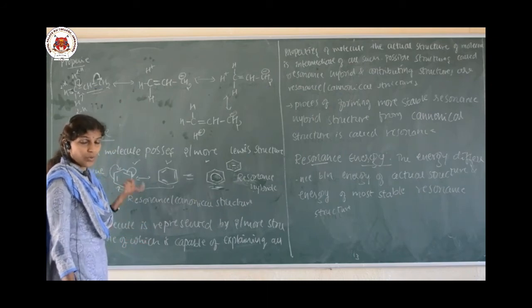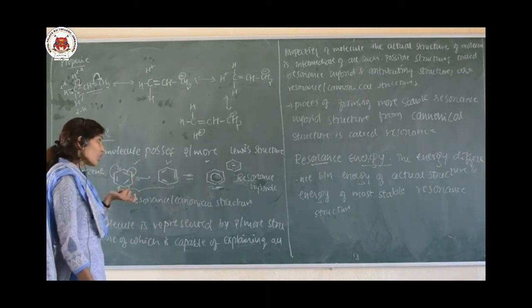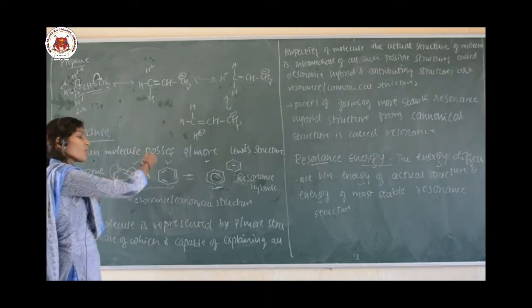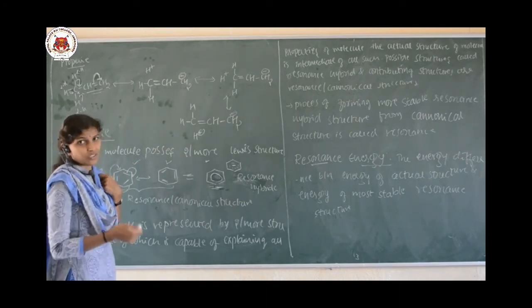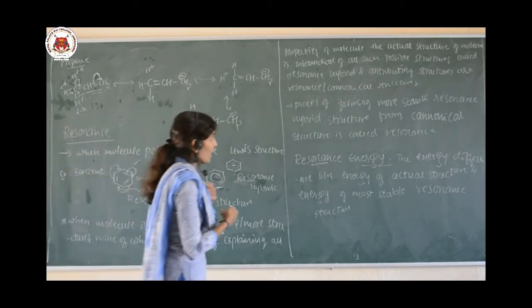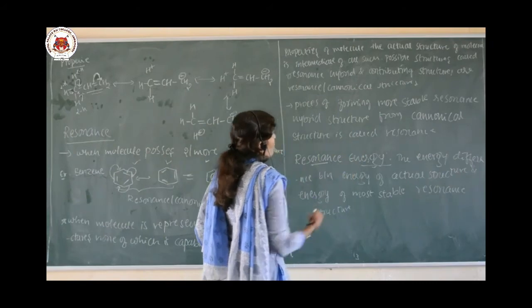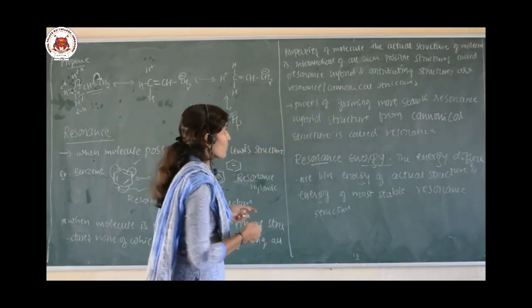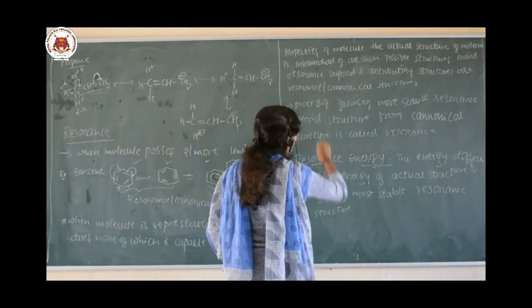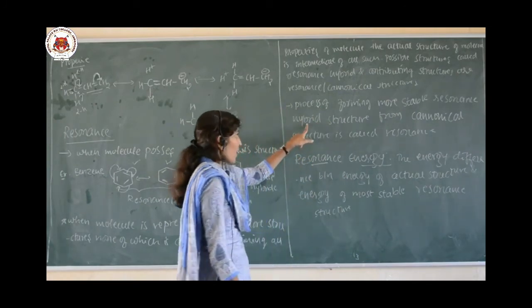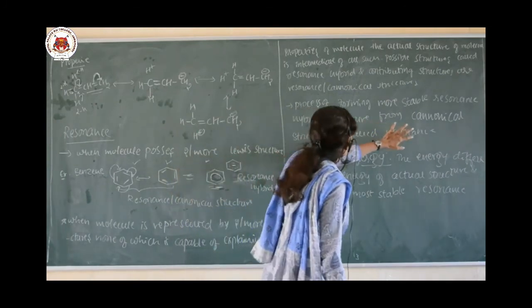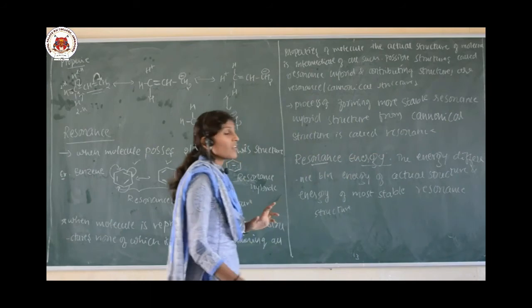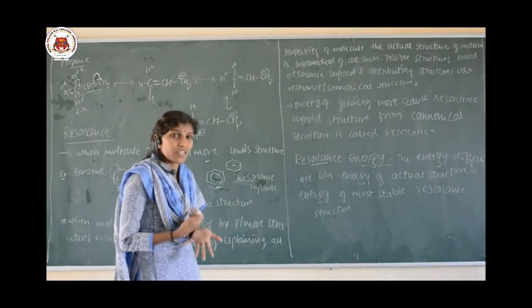So this is possible when the molecule can be represented by two or more than two Lewis structures. And the process of formation of the more stable resonance hybrid structure from the canonical structures is called resonance. So what is the definition of resonance?